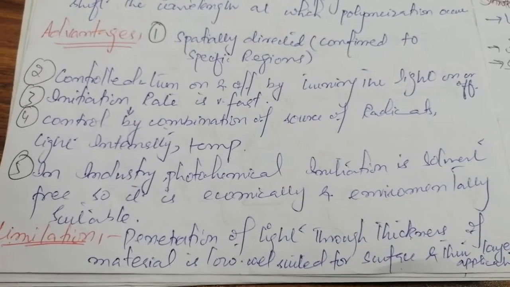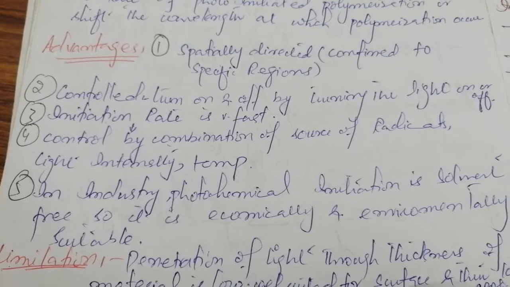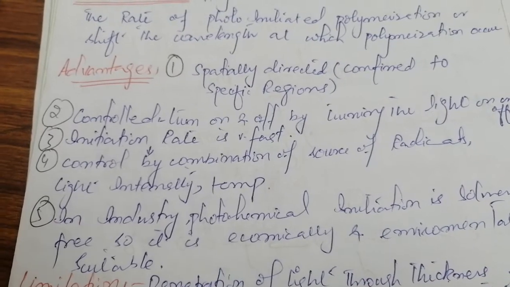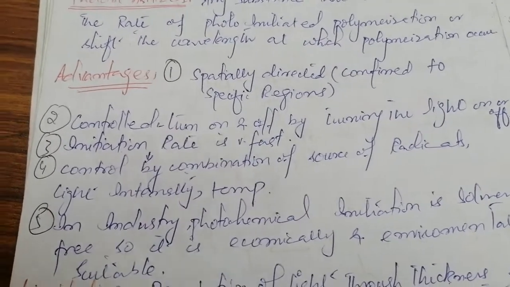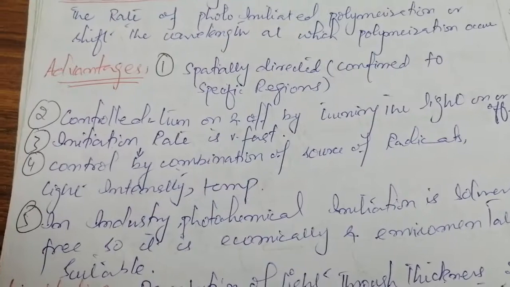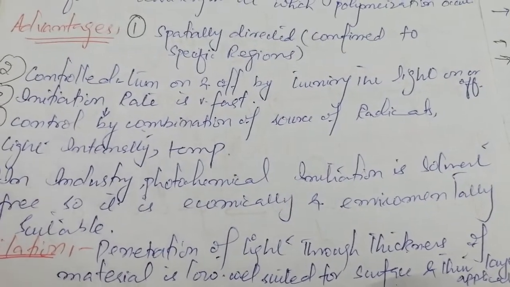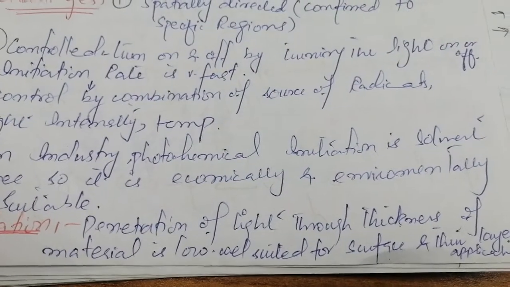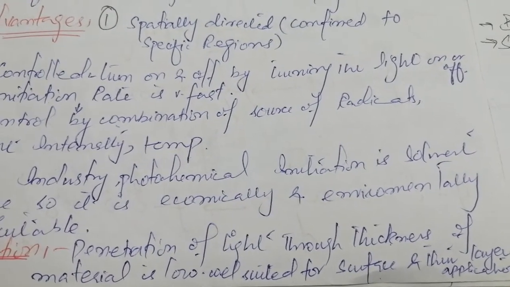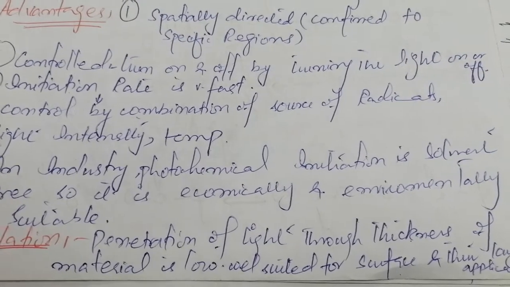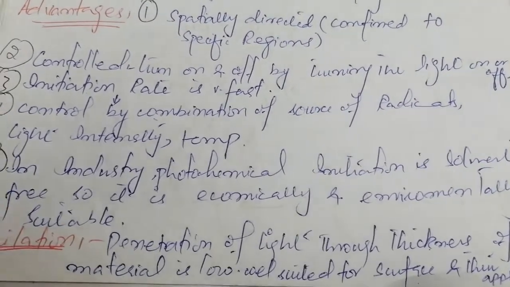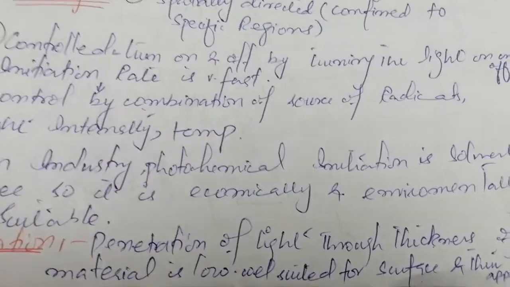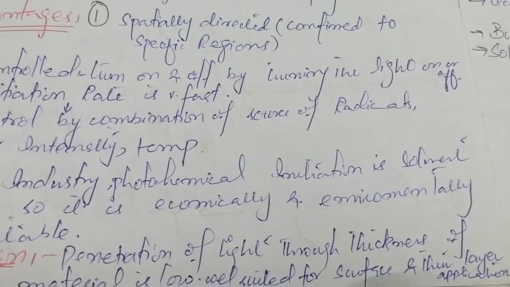The limitation is that light can penetrate only to a specific level. It cannot penetrate very deep into a very dense material, right? So the thickness is one of the main factors. The light cannot penetrate to the full depth of the materials, right? So it's an excellent process for surface and thin layers, for coating, printing and painting materials, right? If you want to polymerize such thin surface layer applications, right?